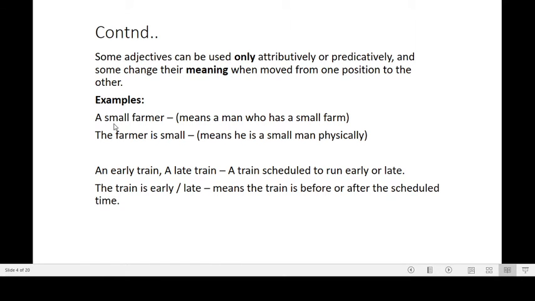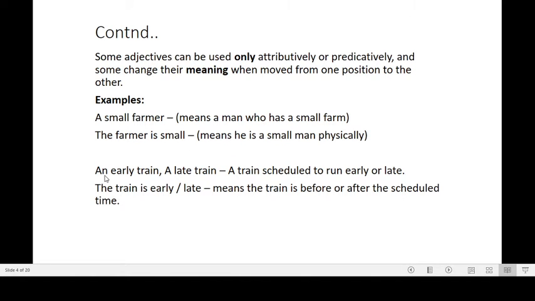For example, if we place an adjective called small before the noun farmer, a small farmer means a man who has a small farm. If we place the same adjective after the noun farmer, then the whole meaning of the sentence changes. Then it means he is a small man physically.